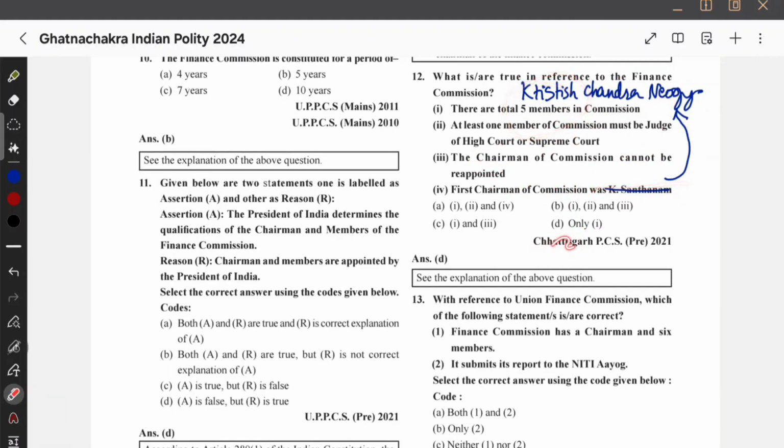So anyways, total 5 members. That is the only correct option, and the rest of the options are wrong because statement 2 is wrong, that we already know, and the chairman of the commission cannot be reappointed. This is also wrong because the chairman can be reappointed. Therefore, if you are eliminating 2, 3, 4, there will be option 1 only.